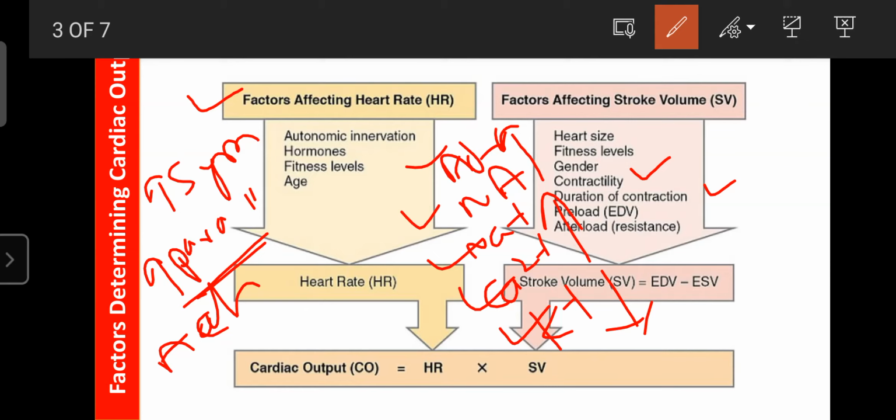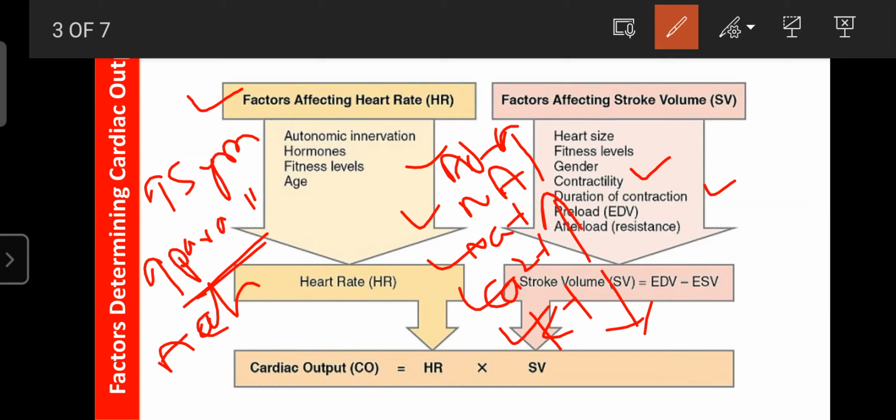is known as the afterload. If the pressure is normal, then the stroke volume is healthy or normal and the cardiac output is also normal. If the pressure is more, then sometimes the stroke volume increases and sometimes it decreases. If the pressure decreases, then there is no powerful contraction, and the blood cannot be ejected from the ventricle to the respective artery. Due to that, the stroke volume decreases, and the cardiac output is also decreased.